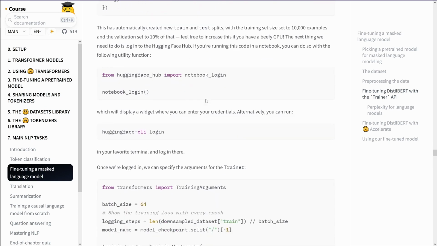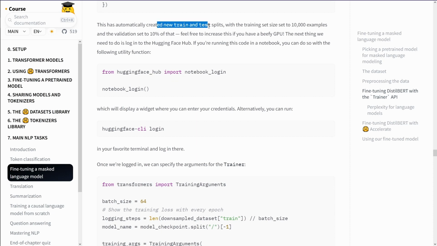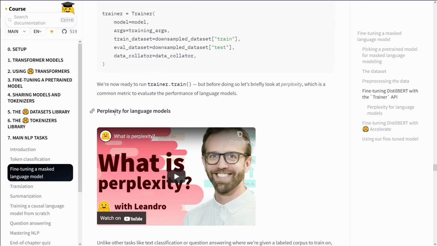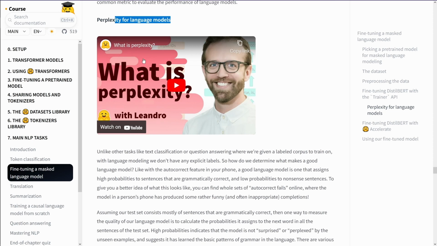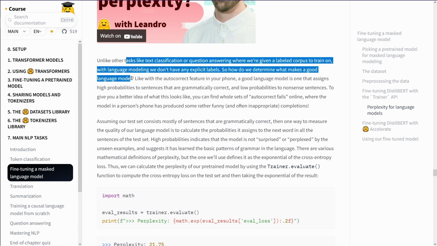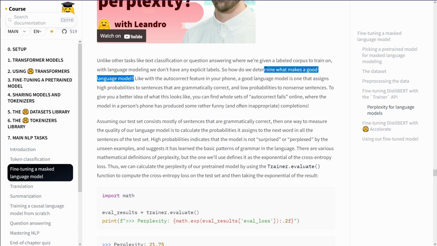HuggingFace import. Create a new data train test split. Yes, the next thing to do is to log into the HuggingFace Hub and upload everything, the trainer. Perplexity for language models. Hey, what is perplexity? Nice, okay. Text classification, question answering, label. Good. What makes a good language model? This is a question that is of quite some interest.